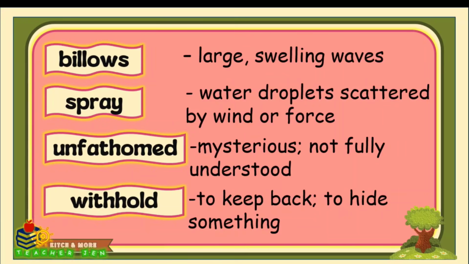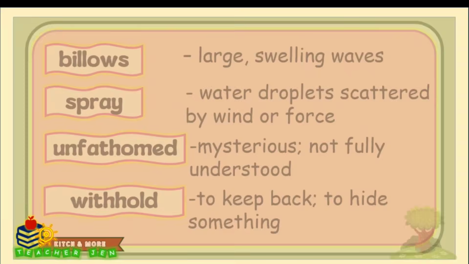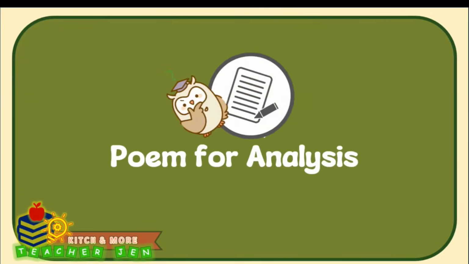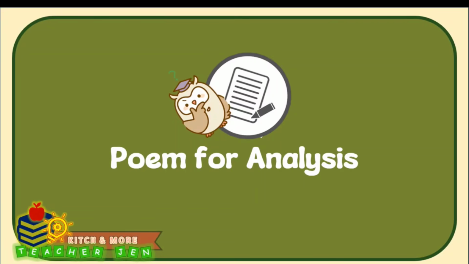Now that we've familiarized ourselves with these words, billows, spray, unfathomed, and withhold, let's see how they come together in a literary piece. These are not just random words, they are carefully chosen by the poet to paint vivid pictures and to stir deep emotions. As we read, I want you to notice how these words contribute to the tone and meaning of the poem. Let's start with the poem for analysis.